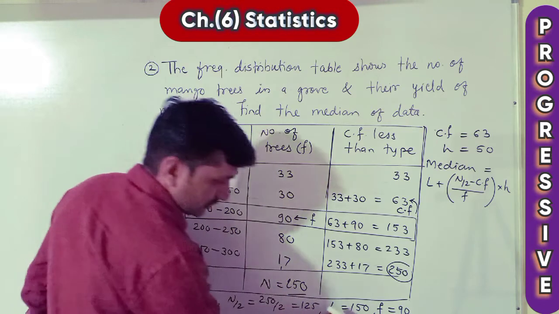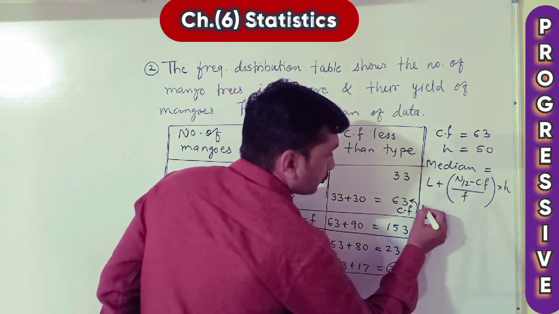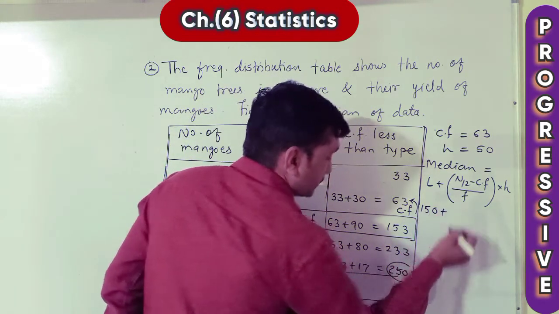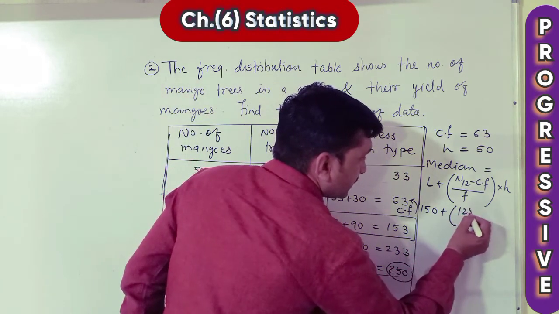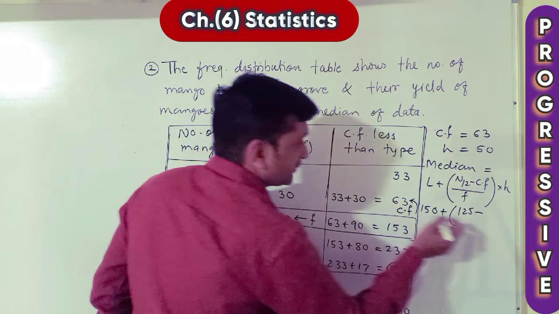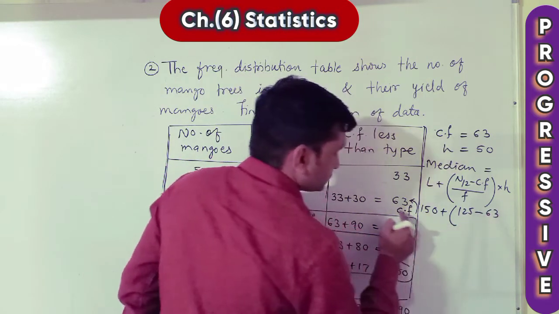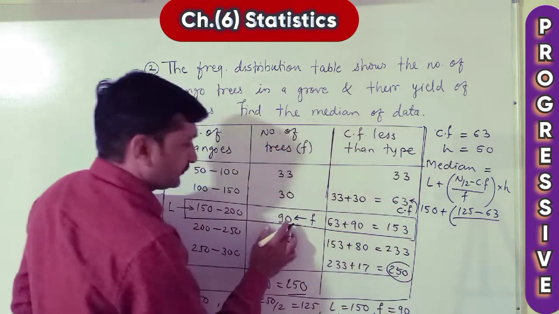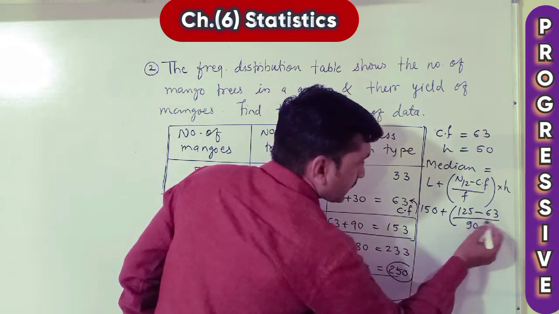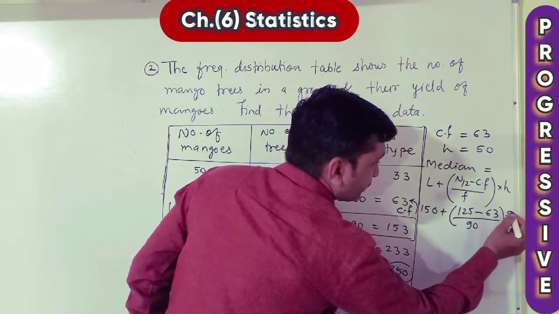L is 150 here, the lower limit. 150 plus N upon 2, you see, N upon 2 is 125. 125 minus CF. CF is 63 here. Upon F, which is 90, multiplied by the difference, which is 50.